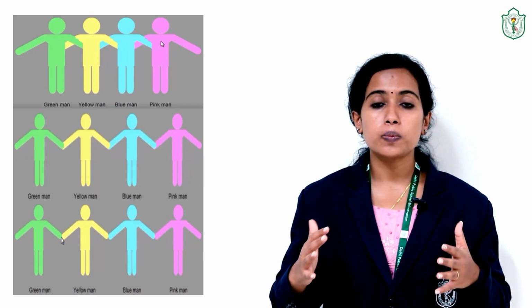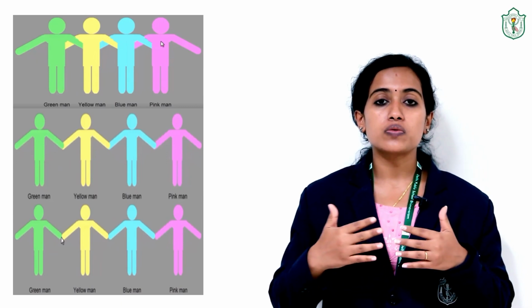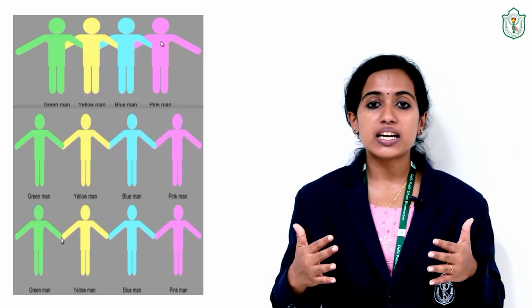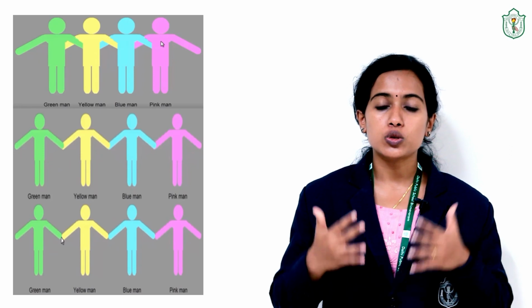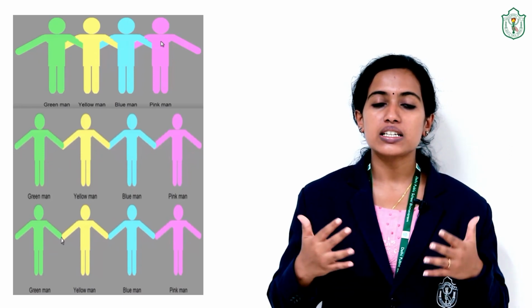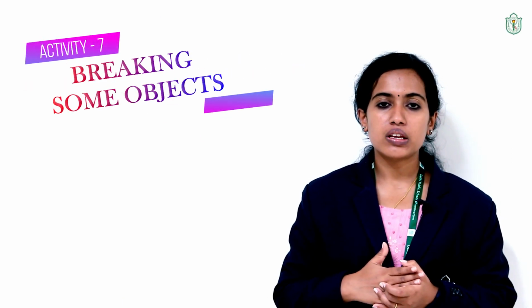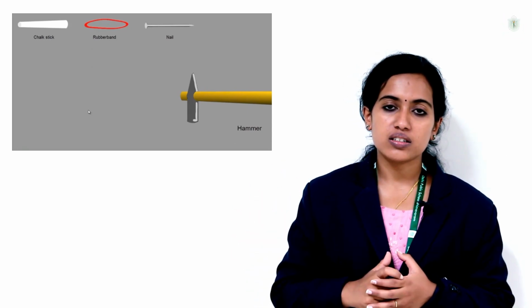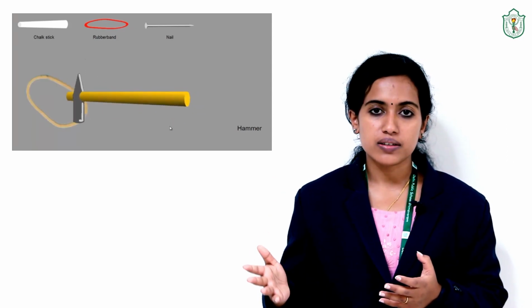Now in the first group, people were connected strongly, so it was difficult to break them. In the same way, we can say that if particles are connected strongly or attracted strongly, it is difficult to break them. And if they are connected in a weak way, it is easy to break them. Now we can see one more activity here. Take a chalk piece, a rubber band and an iron nail. Try to break them by hammering, cutting or stretching.